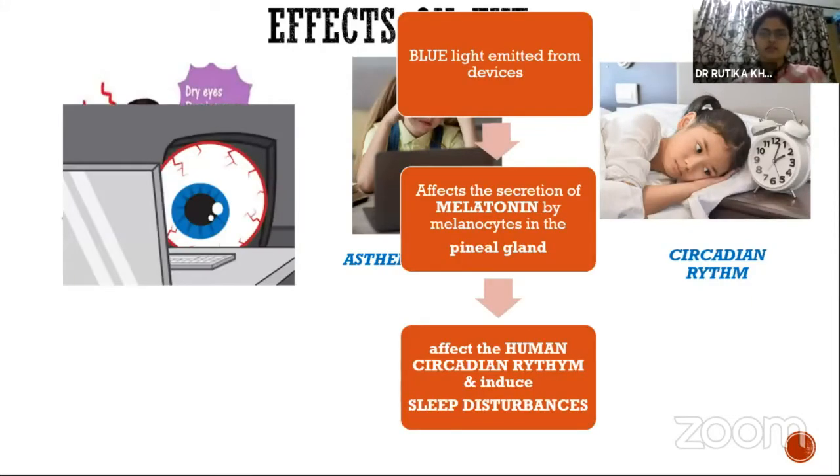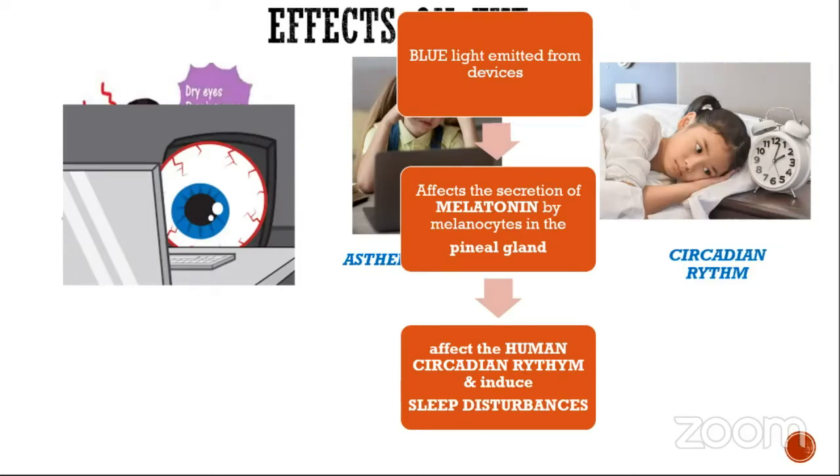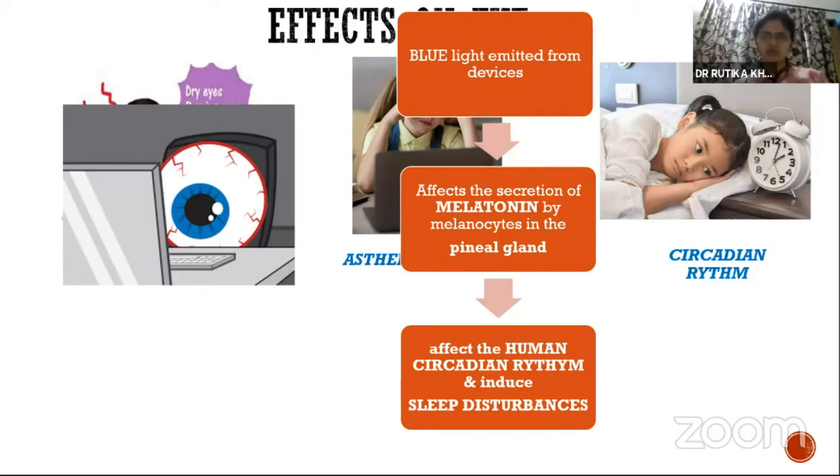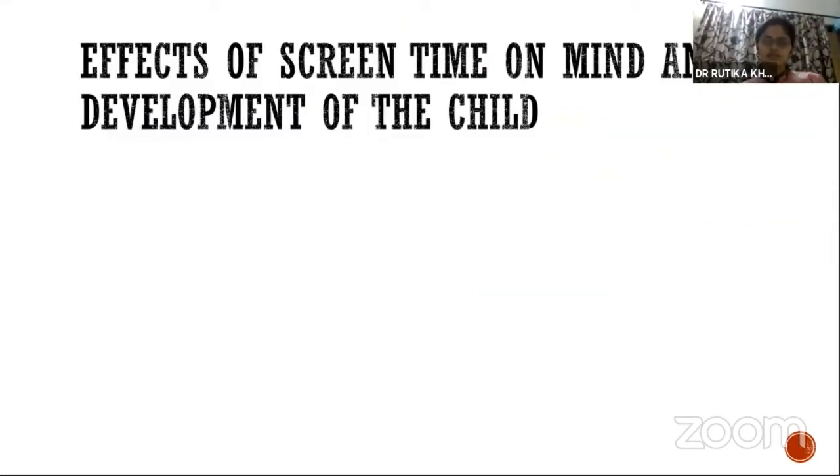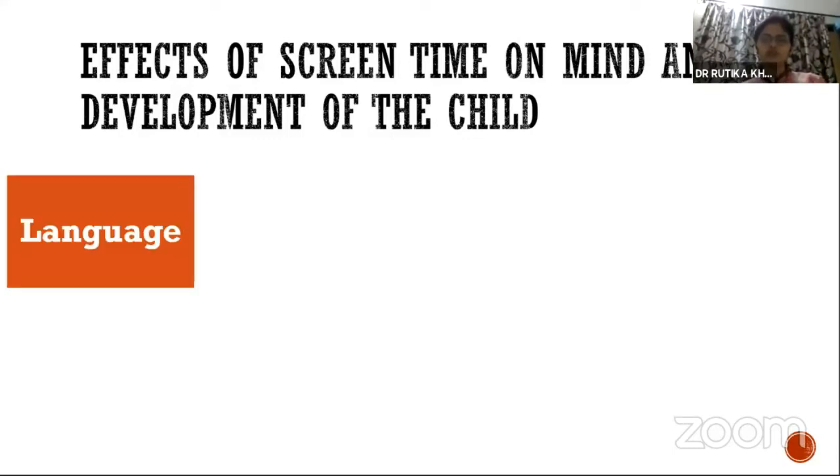Circadian rhythm disturbance is caused by the blue light emitted from the devices. It affects melatonin secretion, which affects the human circadian rhythm and induces sleep disturbances. Here the child has difficulty getting to sleep. So we knew the ocular side effects before also, but nowadays the American Academy of Pediatrics has more focus on its effect on the mind and development of a child. So we'll come to the effects one by one.